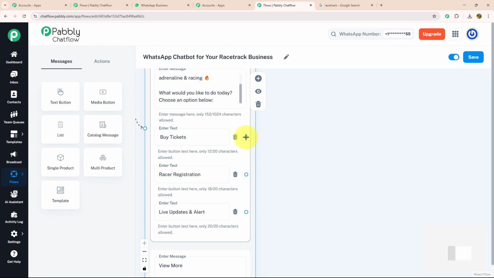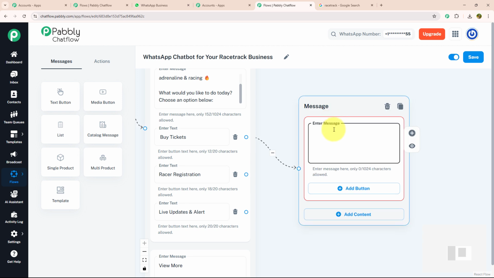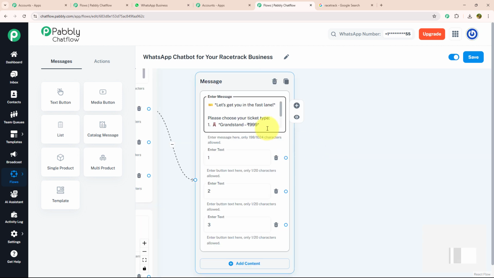For that, I'm going to provide a separate message to my customer. I'm going to drag and drop, select the text button and enter my message like this, in which I have mentioned different tickets with their pricing. Now with that, I have provided 3 action button 1, 2, 3 according to my tickets number, and for that I'm going to give separate payment link as well.